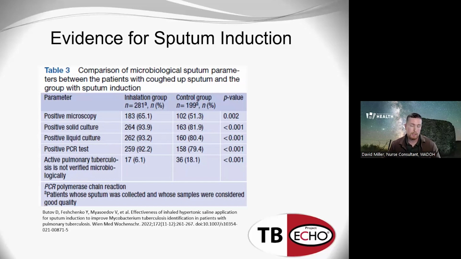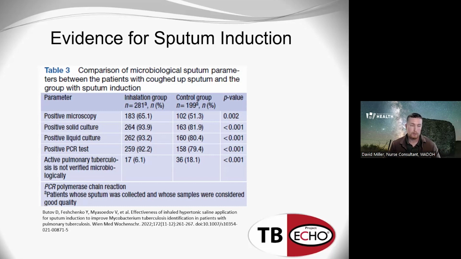And then the intervention group did sputum induction with about 7% hypertonic saline. They did this for about 5 minutes most of the time. And then they had a control group that just coughed up their sample spontaneously. Both groups had smear, NAT, and culture performed on one sample, and then the next day they collected another sample and did AFB smear and culture on that one.